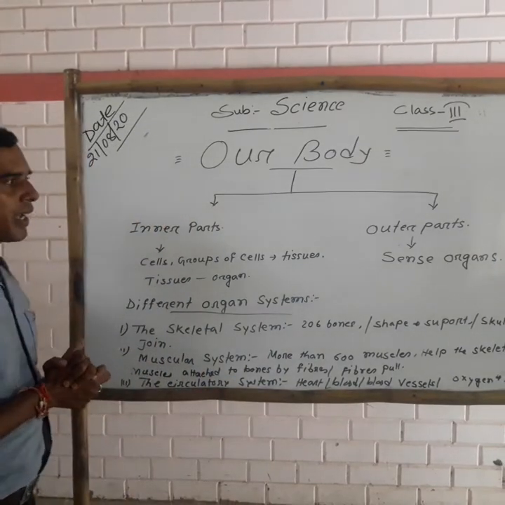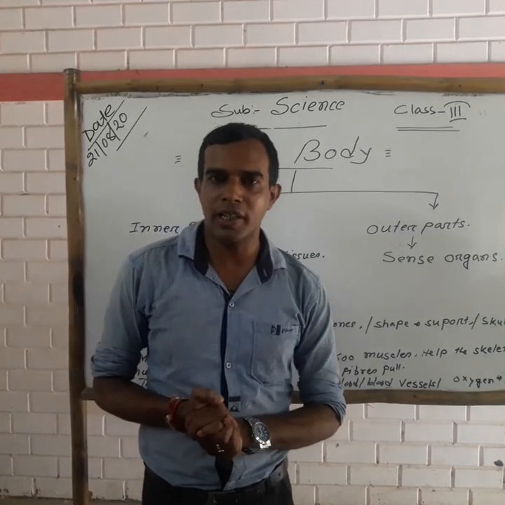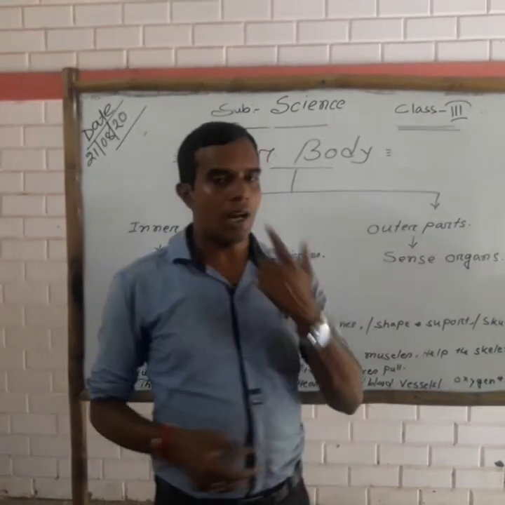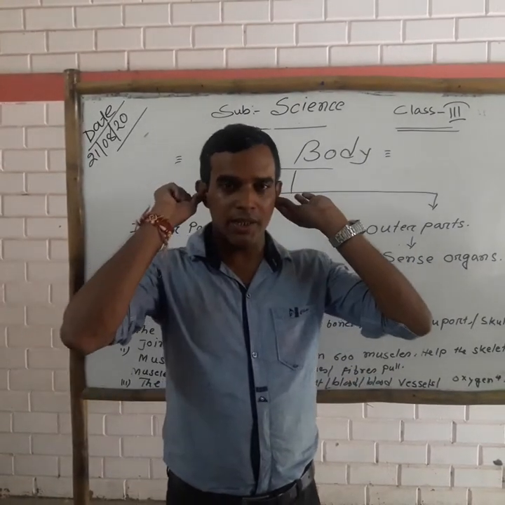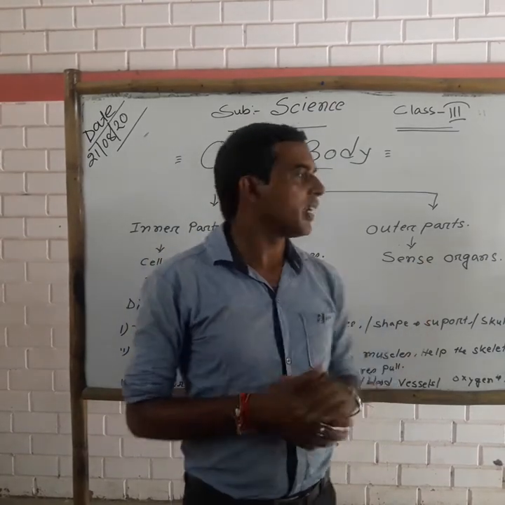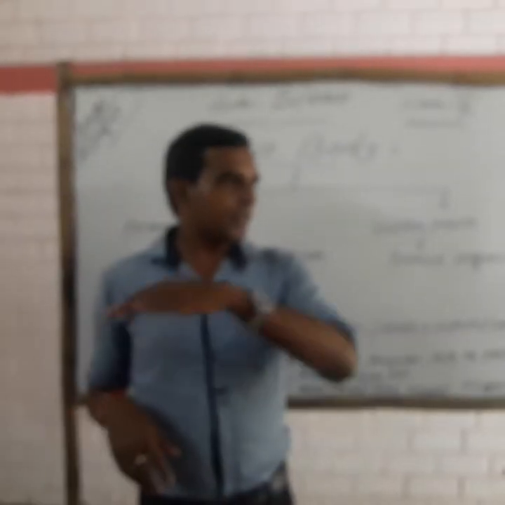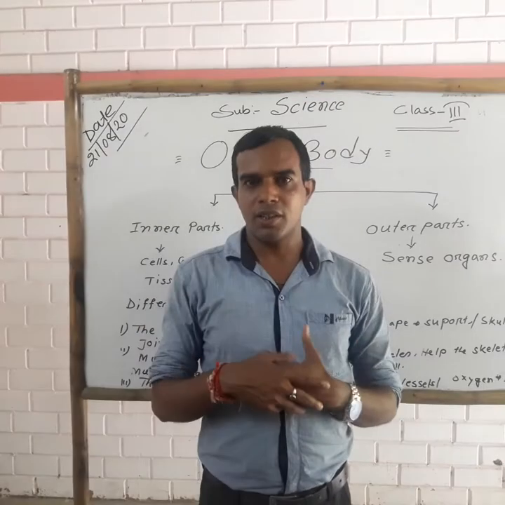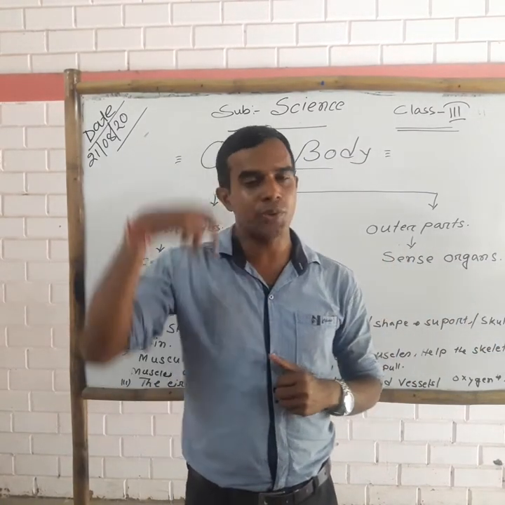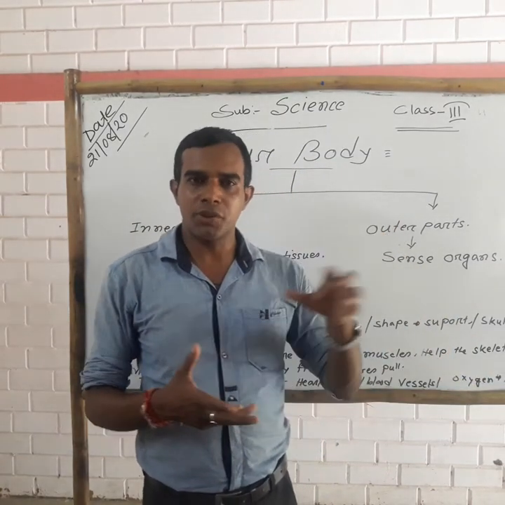So now students, in our outer part there are five sense organs. How many sense organs are there? Five sense organs. You also know from the previous class that our eyes, ears, nose, tongue and skin are our sense organs. These sense organs help us feel our surroundings. They gather the information or messages and send them to our brain, and our brain gives the order according to the atmosphere.